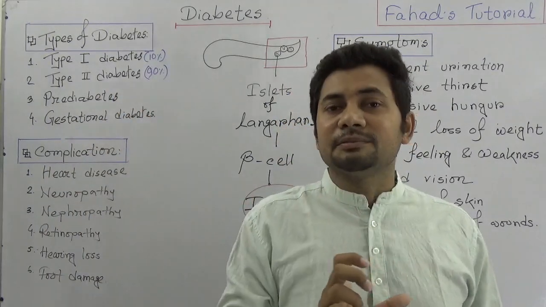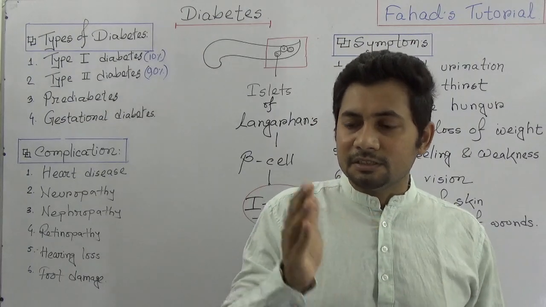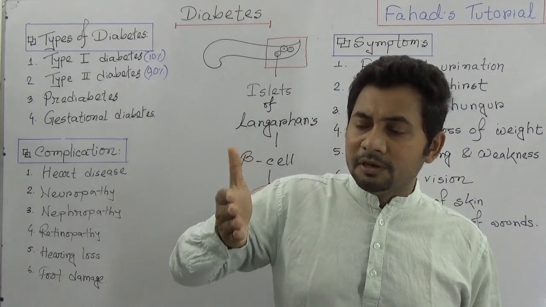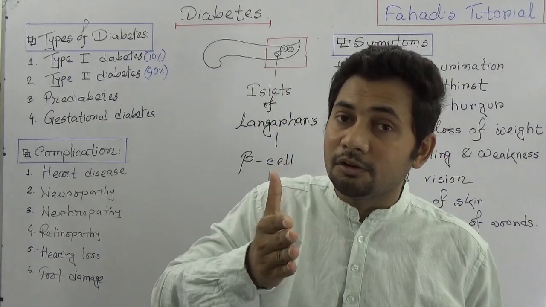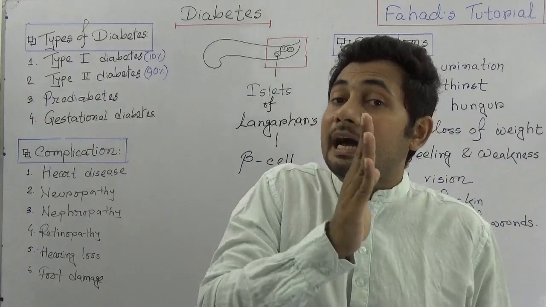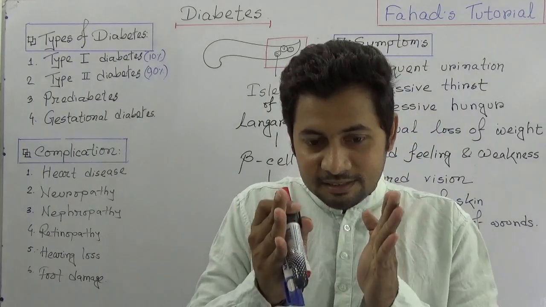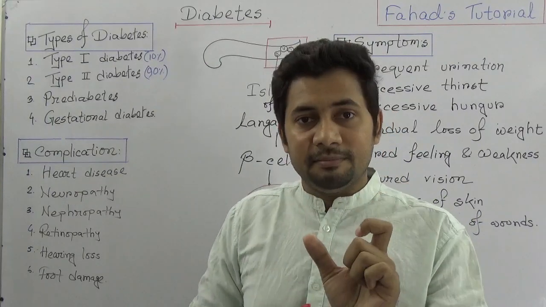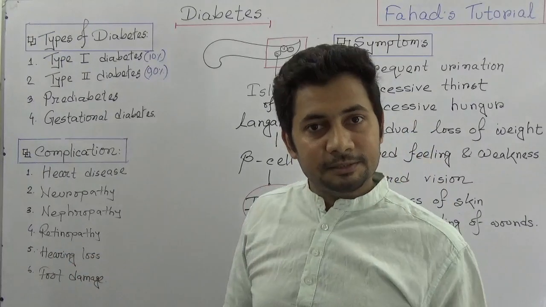There is another type. We can say this is pre-diabetes. Pre-diabetes is a condition where the body's sugar level increases, just crosses the normal sugar level, but is not high enough to say this is diabetes. So the intermediate range is called pre-diabetes. These people are at risk of developing diabetes.